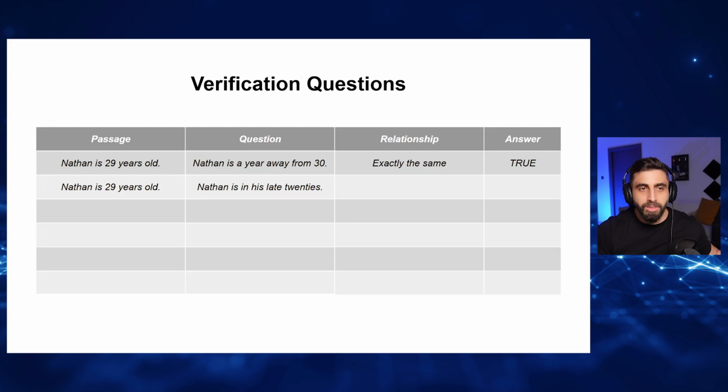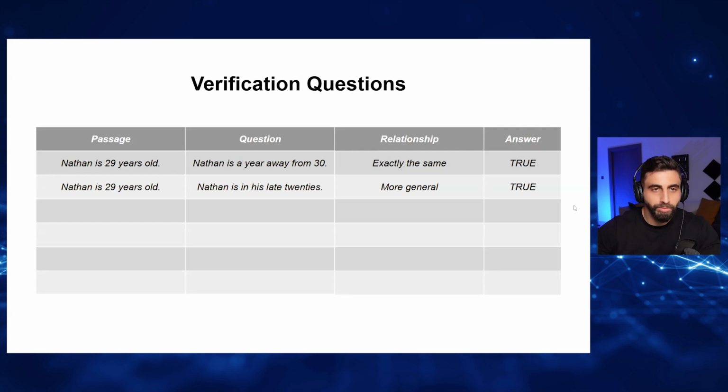In the passage, Nathan is 29 years old. The question says Nathan is in his late 20s. The question, focus here, is more general than the passage. If the question has a piece of information that is more general than the passage, it's true.